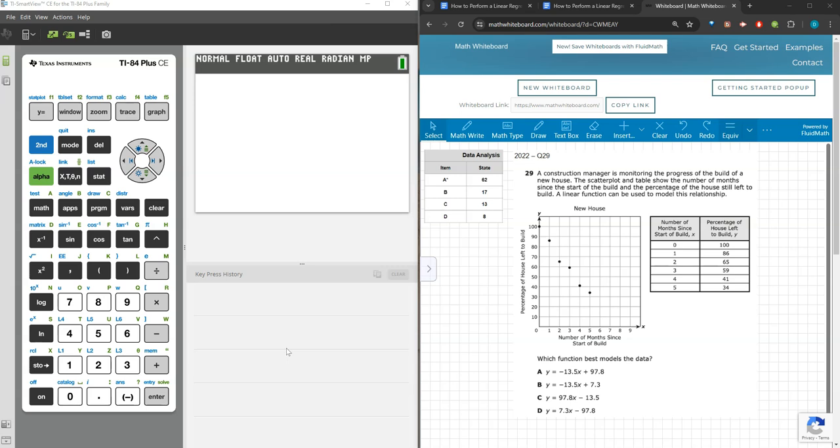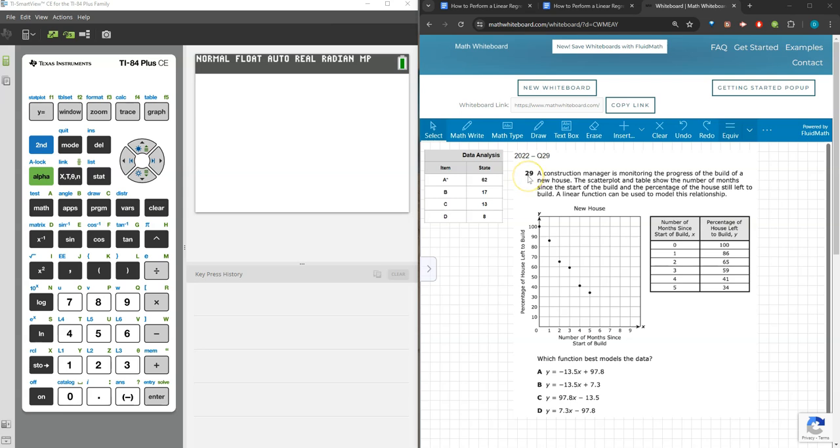Let's practice our new skill of performing linear regressions on the TI-84 and Desmos with 2 former Algebra 1 STAAR problems. We'll begin with question 29 from the 2022 Algebra STAAR, and I can look at the data analysis here and see that A will end up being the correct answer, and 62% of students answered this question correctly, which is a pretty decent percentage. As you can see, we don't have that little important topic question that Lead4ward might designate. Without further ado, let's begin the problem.